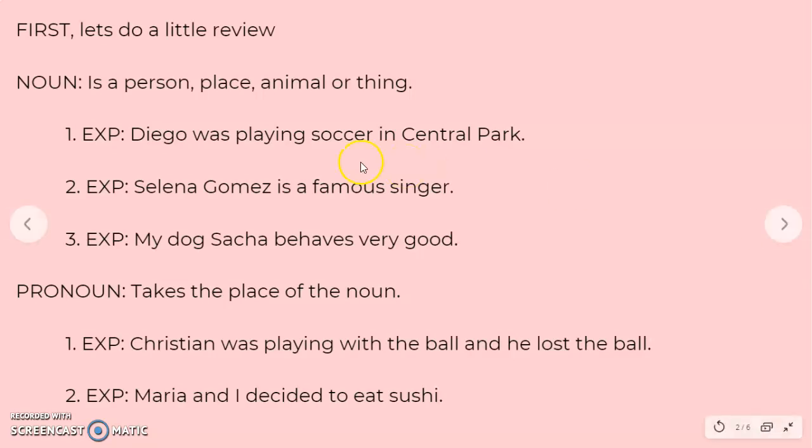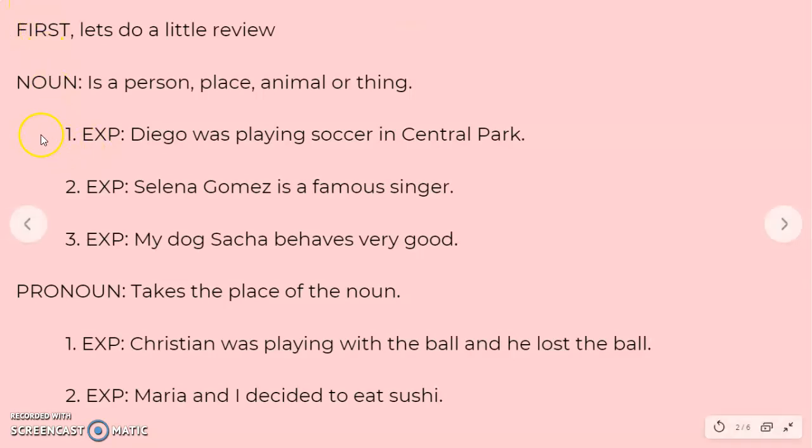I want you to write these three sentences down, 1, 2, and 3, and I want you to circle all of the nouns that you find. If you need some extra time, you can pause this video, and then when you're done, you can press play again. I'm going to read the sentences. Diego was playing soccer in Central Park.